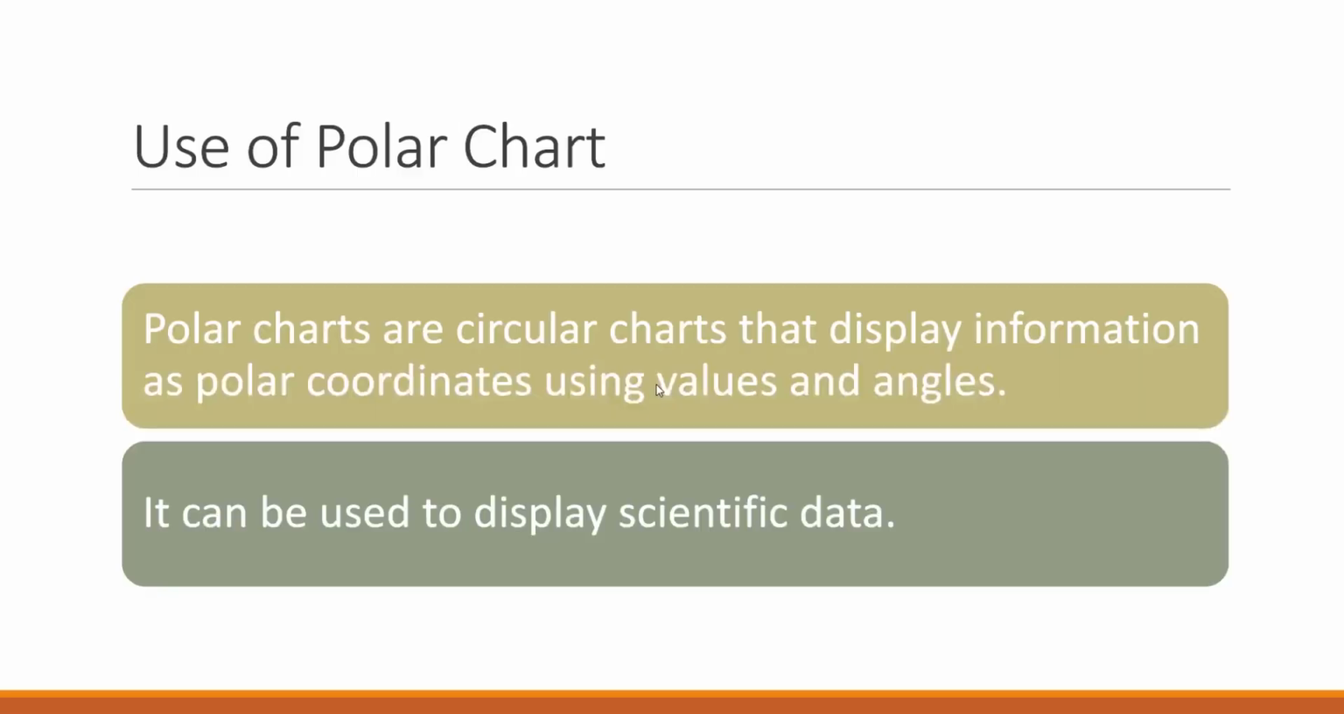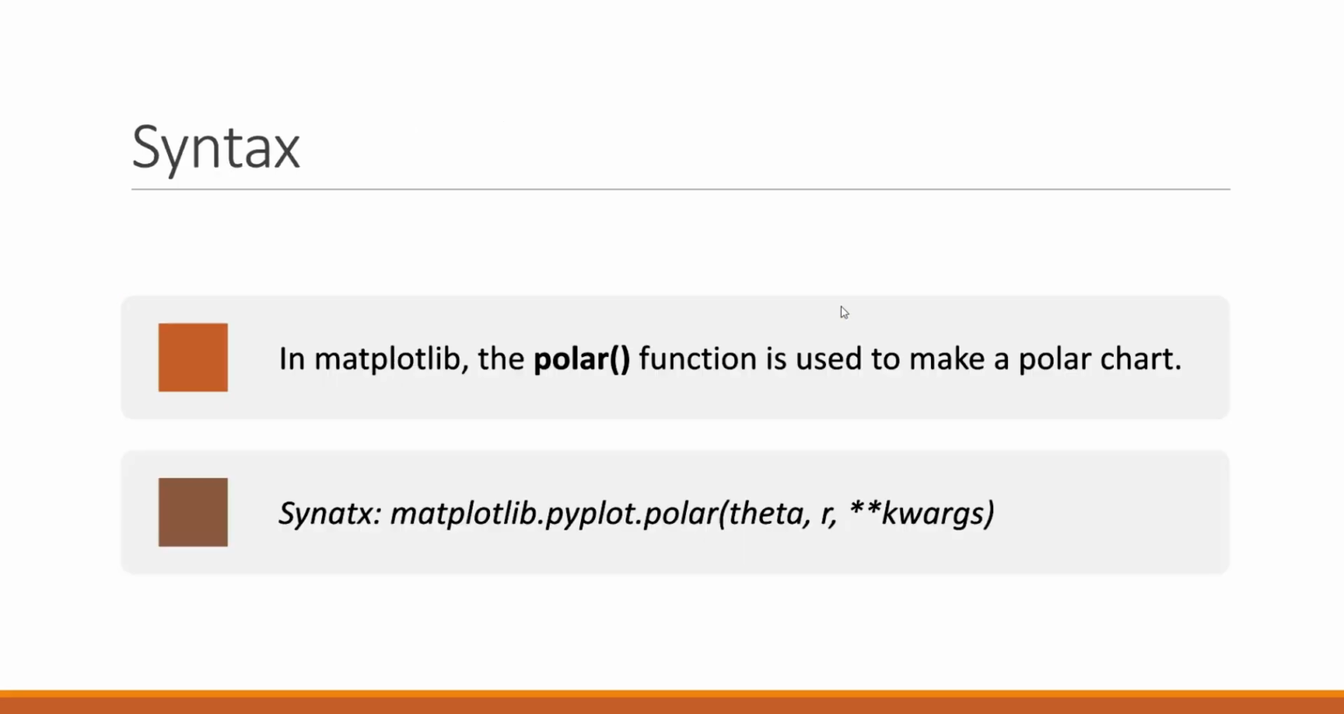So now we will see where we use the polar chart. Basically, polar charts are circular charts that display information as a polar coordinate using values and angles, and they can be used to display scientific data. Now we will see the syntax to create polar chart.